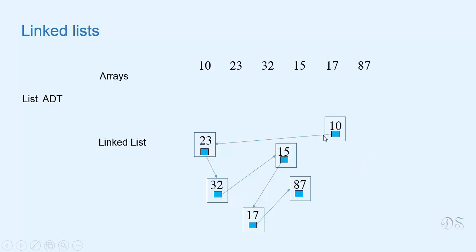All other nodes can be found by successively following the links. From first we can go to second, from second we can go to third, and so on. So while implementing a linked list, we maintain a reference to only the first node of the list. And with the help of this reference only, we can access all the elements of the linked list. We'll call this reference start.